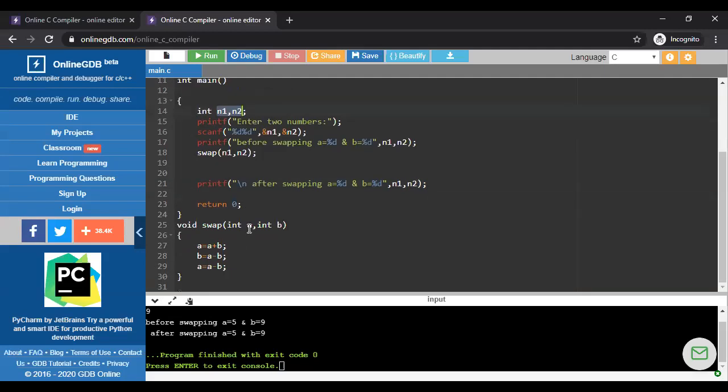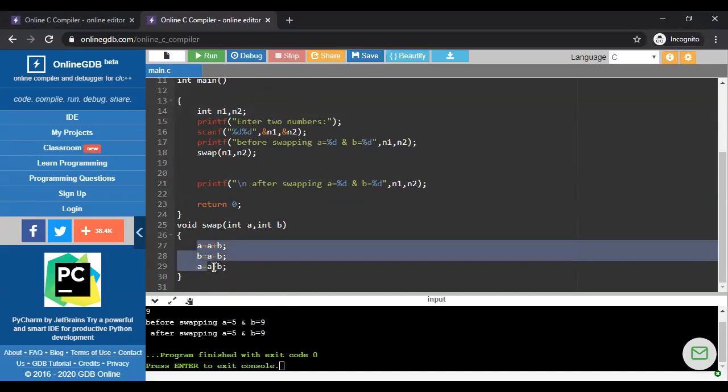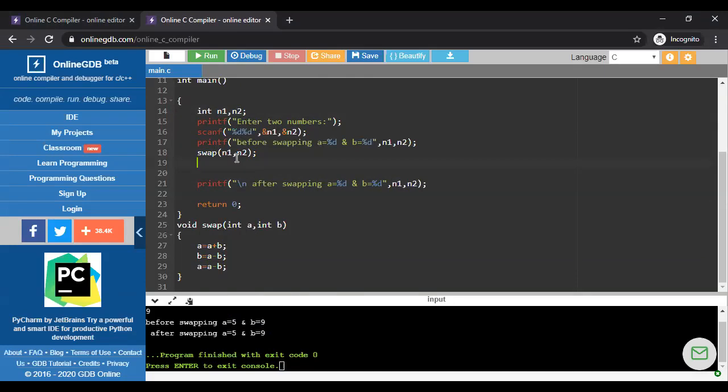Is it okay? So the problem is, from the user defined function definition, it will not return anything to the main function. Right. So obviously n1 and n2 are already stored as 5 and 9. And whatever logic we apply here, all is stored in between A and B. But we don't return A and B to the main function.